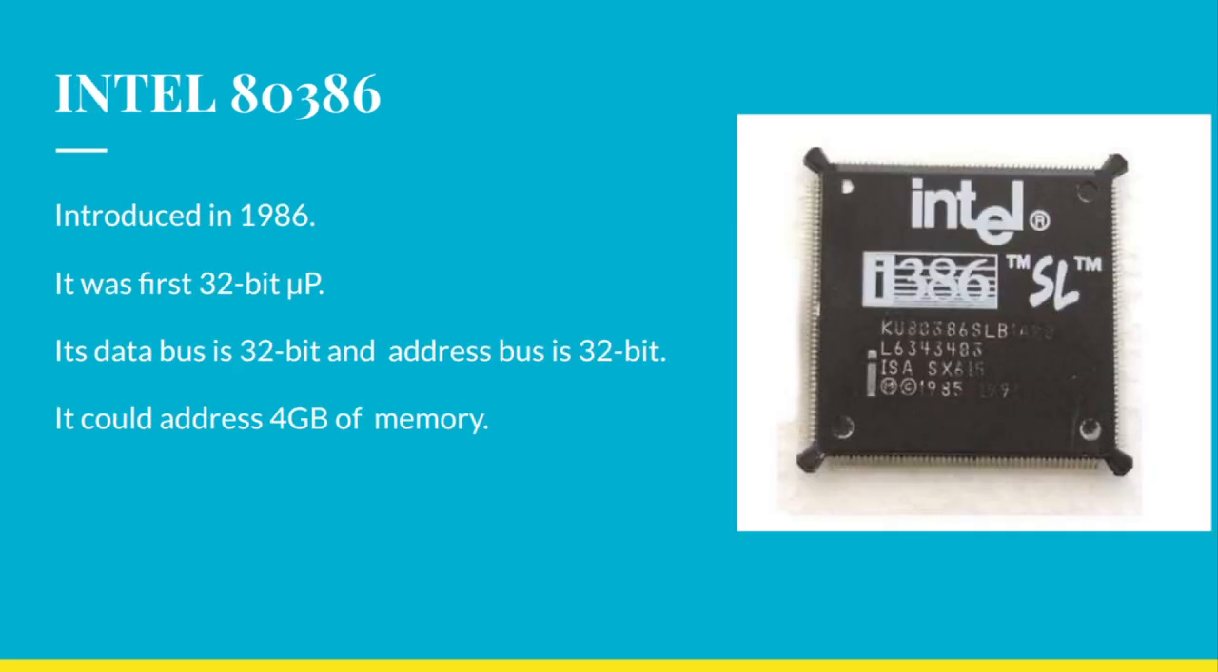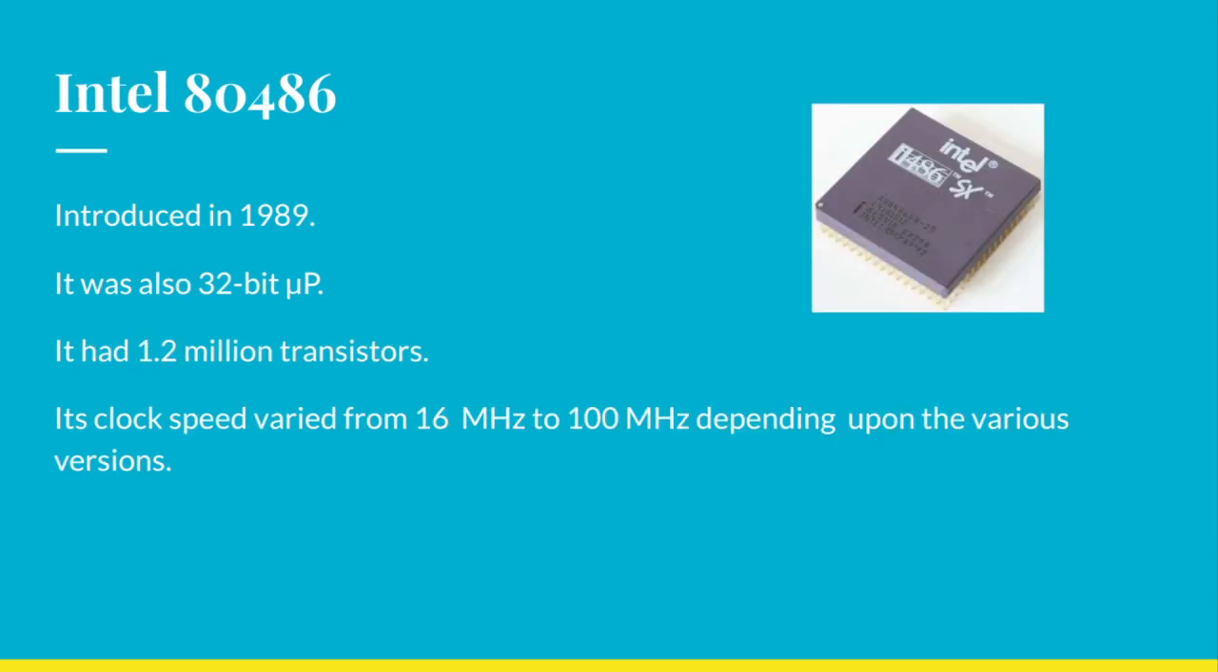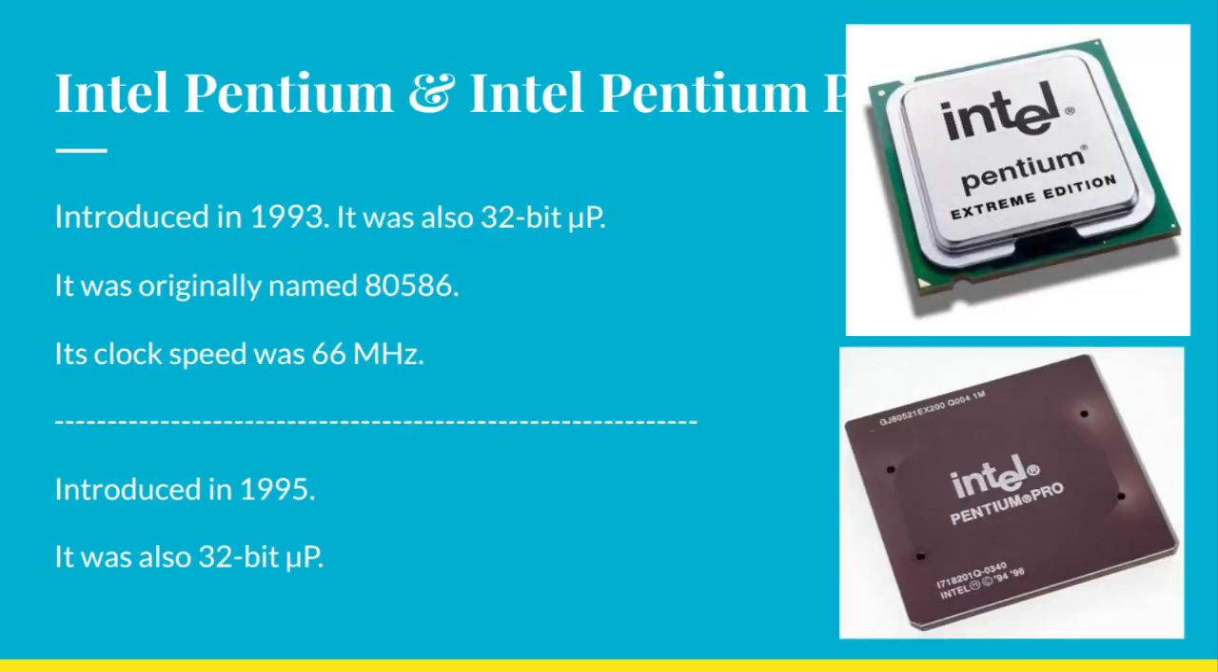Then we have Intel 80386, introduced in 1986. It was the first 32-bit microprocessor. Its data bus is 32-bit and address bus is 32-bit. It could address 4 GB of memory. Then we have Intel 80486, introduced in 1989. It was also a 32-bit microprocessor. It had 1.2 million transistors. Its clock speed varied from 16 MHz to 100 MHz depending upon various versions.